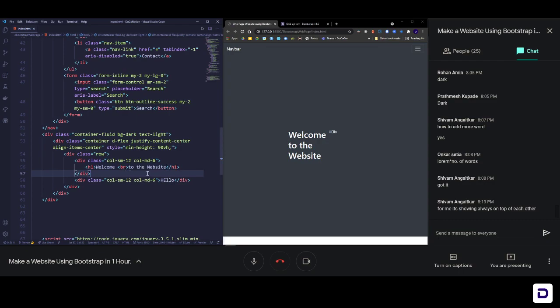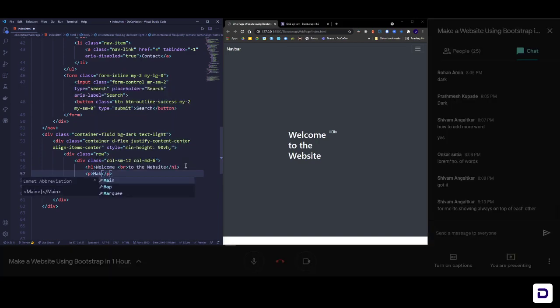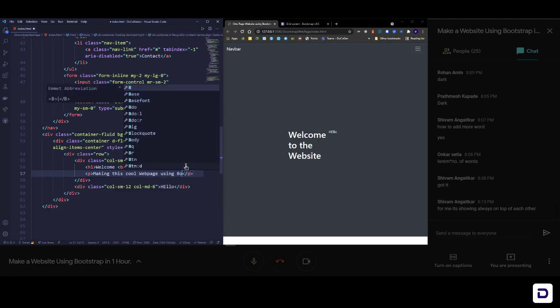And then I can add some more text here. Let's say a p tag, and I can say making this cool web page using Bootstrap.